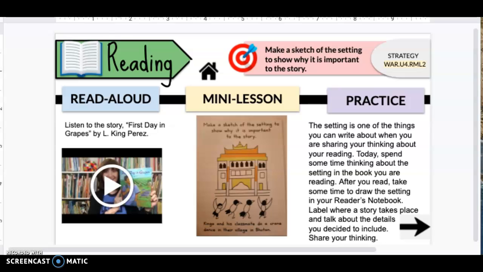Go ahead and write the title at the top so we know what book you're sketching about, and then draw your sketch, and then at the bottom do some labels. Label your picture. Let us know what your sketch is about. Label where a story takes place and talk about the details that you decide to include in your sketch. And then share your thinking. Show your picture with your parent or your classmates or your teacher.